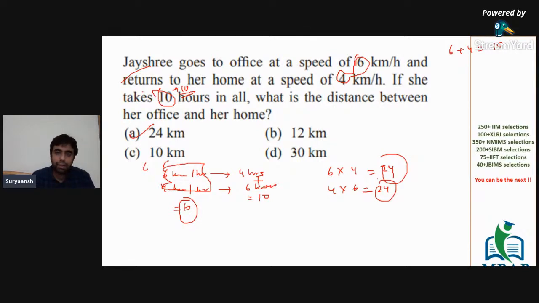Slow speed, more time. So again, the total distance would have been just 6 into 8, or 4 into 12, which is 48. Whenever such kind of questions come, you can just invert the ratio. It would be just the inverse of the speeds, and just solve for that. So it would be just 6 into 4 or 4 into 6, which is 24 kilometers, either way.